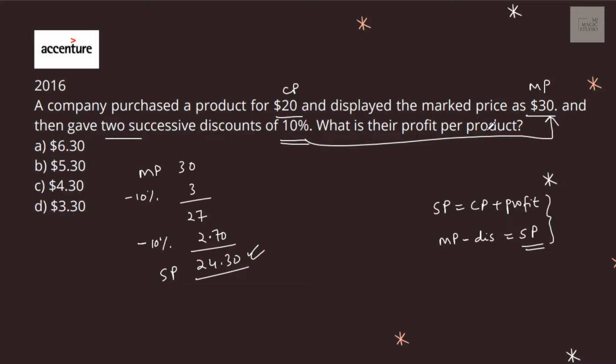What is the question? What is their profit? So profit is selling price minus cost price. Selling price is 24.30 minus cost price is 20, that is $4.30, and that features in option C.